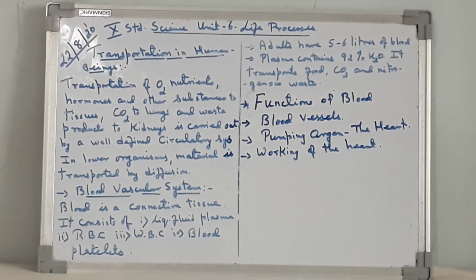Double circulation of blood takes place in human beings and birds. The heart consists of two sides, right and left. The right side receives deoxygenated blood from the cells and tissues and sends it to the lungs for purification. The left side of the heart receives oxygenated blood from the lungs, which is pumped and sent to all the parts of the body through blood vessels. This is called double circulation.